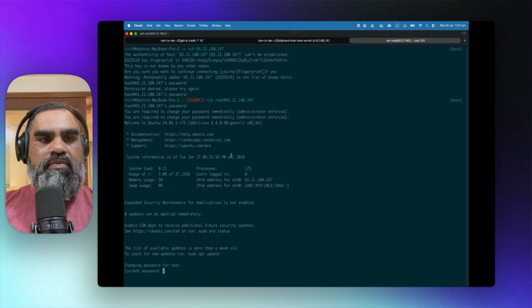So now we have to change your password immediately. Let me change that. Log in again. Choose a secure password. Oh no, enter your current password and then the new password. And now we are in the machine.